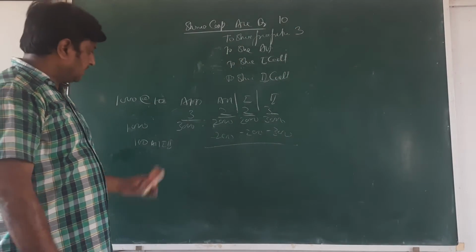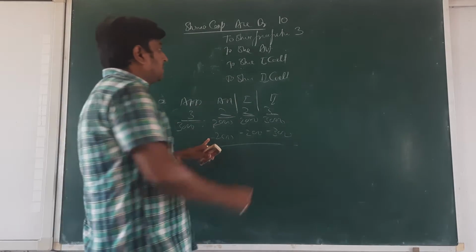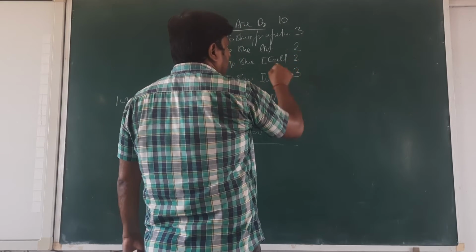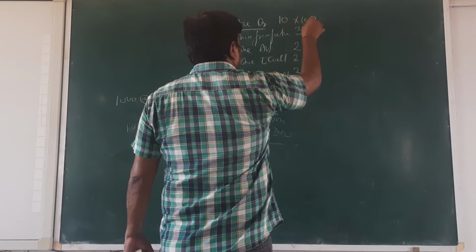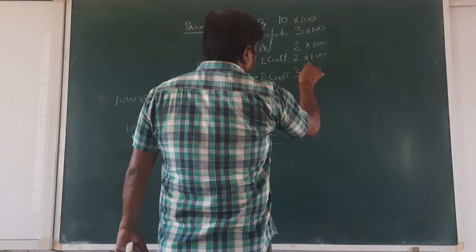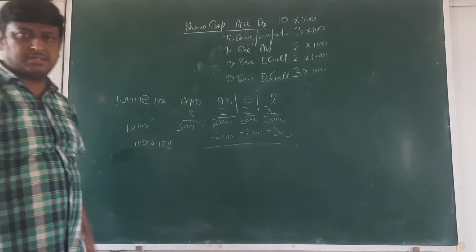3 rupees there. Then next, what amount are we not receiving? 200 we are not receiving here. Are you sure? 2 rupees not received, 2 rupees not received, 3 rupees. Then multiply by the number of shares. You can take that amount from the table also, but this multiply system is very easy.